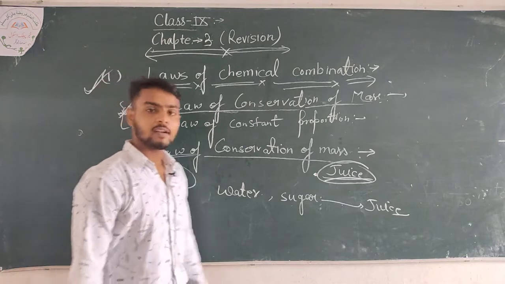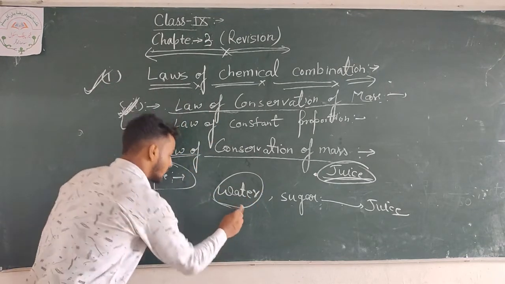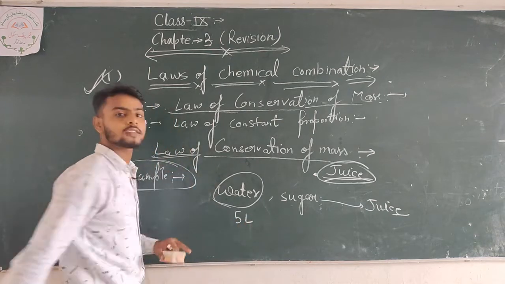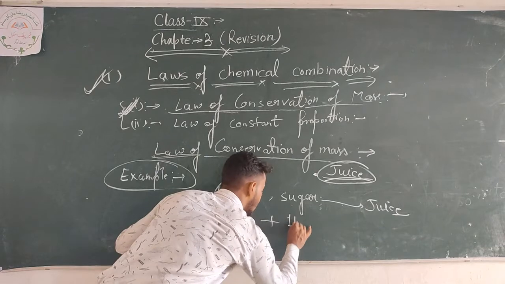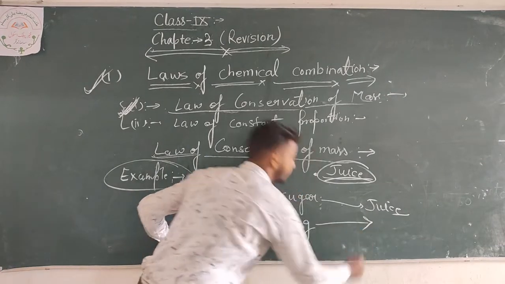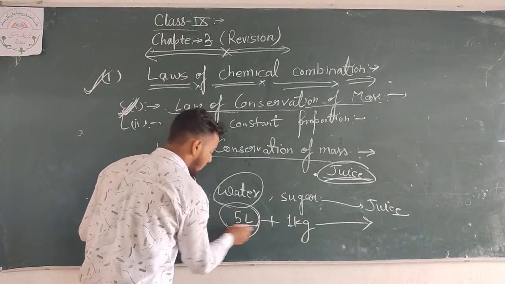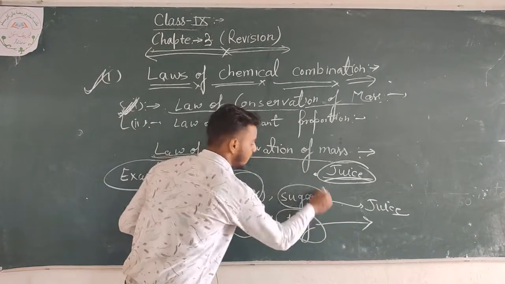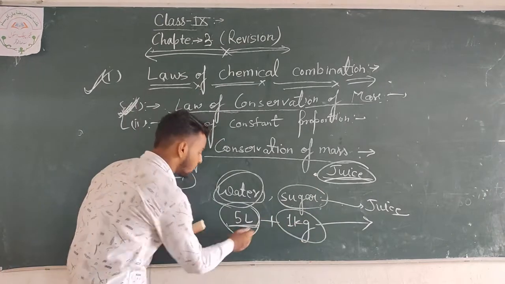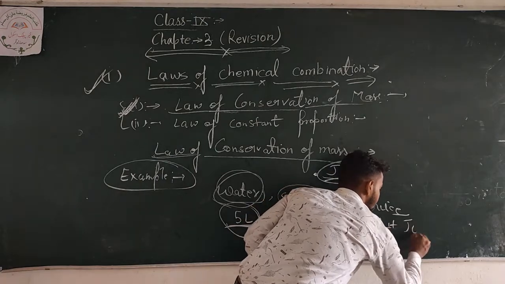Look here very carefully, students. If we take 5 liters of water and 1 kg of sugar, then the product, that means juice, will be formed. If we take 5 liters of water and 1 kg of sugar, then the product will be 5 and 1, 6 liters of juice.